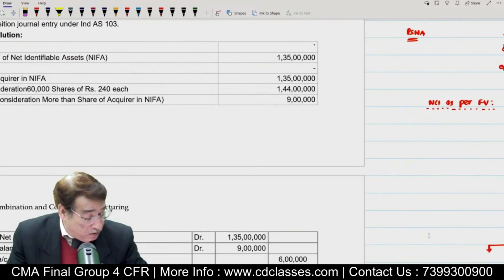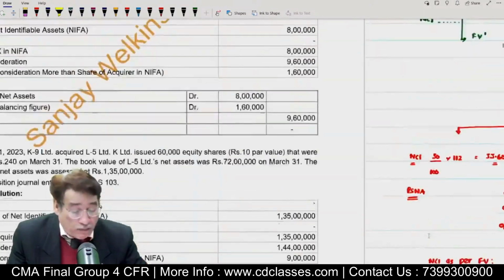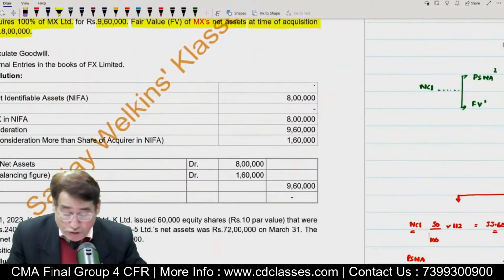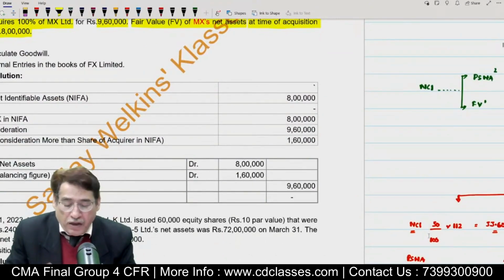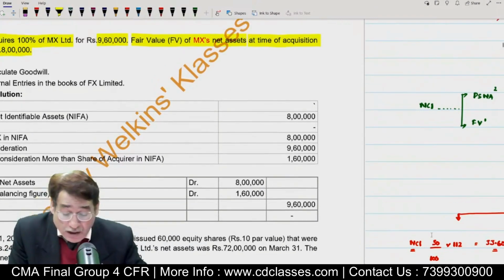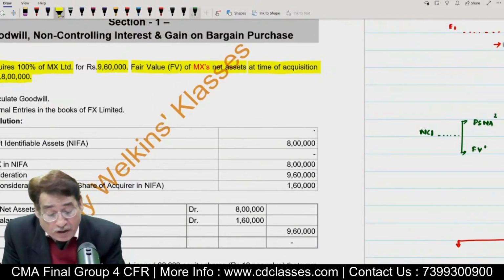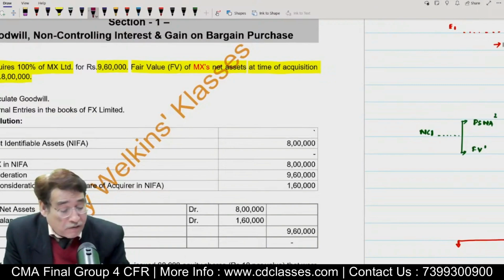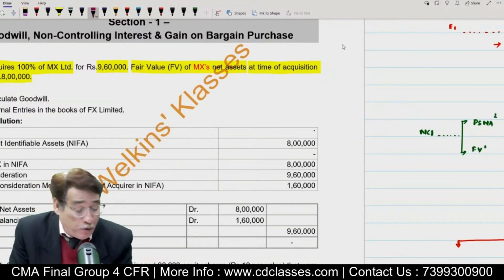Well, I will solve it for you. Don't worry about that. All this question is given in a solved manner, but I would love you to still keep on writing with me. Correct? Now, in this particular case, first of all, we are supposed to compute the amount of goodwill. Please quickly tell me how I am going to compute the amount of goodwill.